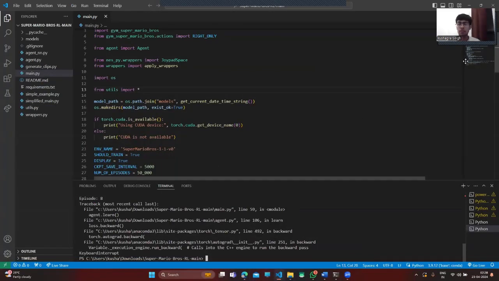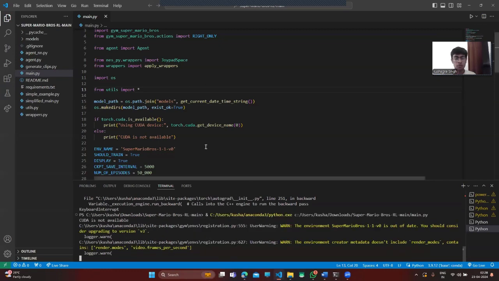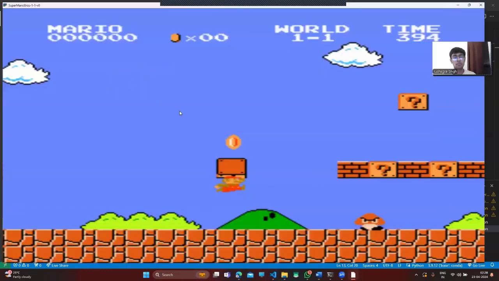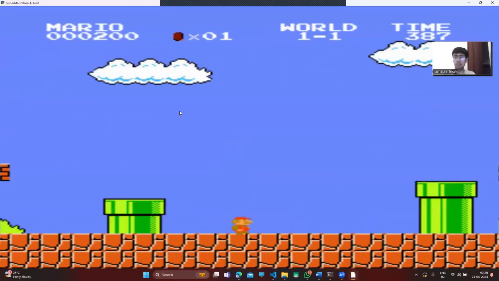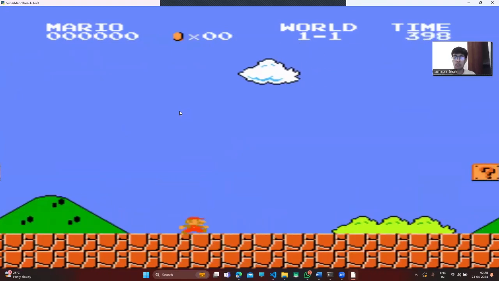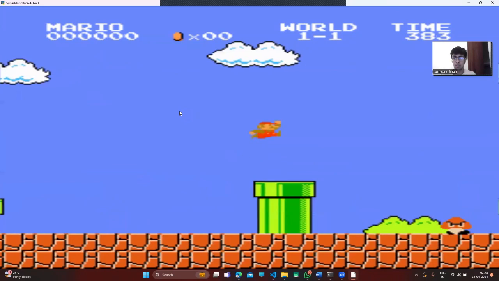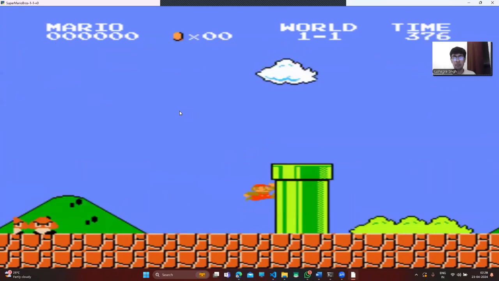Here it is. Let me run this code. It will take some minutes. Yes, it has started running. What you are seeing here is the DDQN algorithm, which was better than PPO. This is the most efficient model that we tried, and these are the results you're seeing. Mario is doing great.